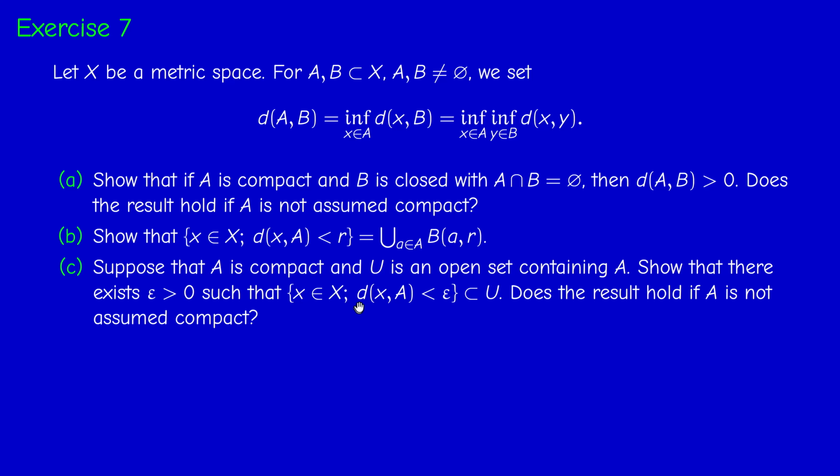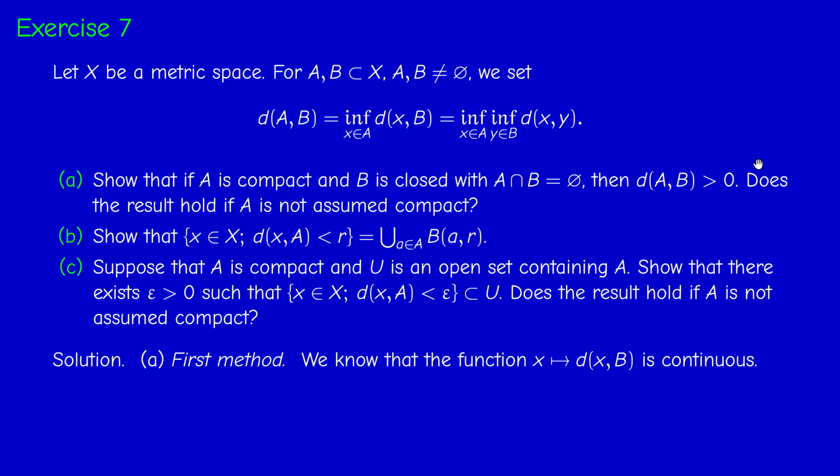Third question, if A is compact and U is an open set containing A, then there is an epsilon positive such that the set of points whose distance to A is less than epsilon is contained in U. Here you can draw a picture to see what's happening. And does the result hold if A is not assumed compact? First question, I will present two methods, one involving continuous functions and the other involving sequences.